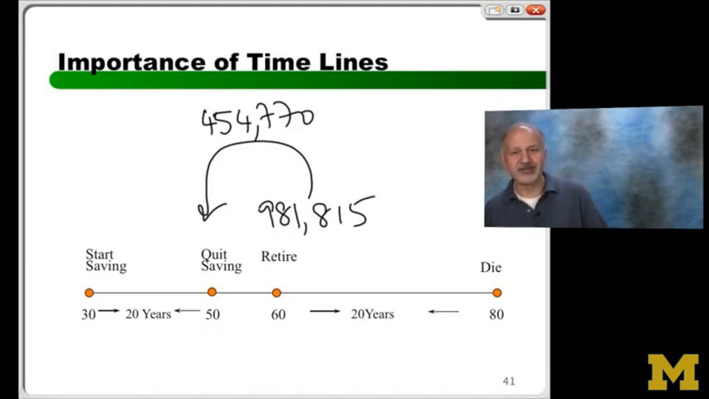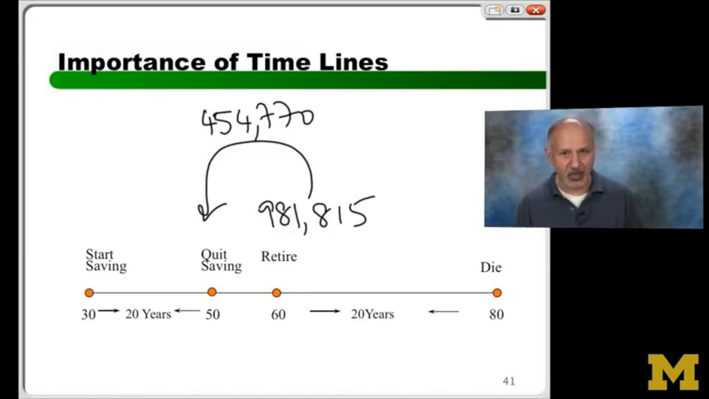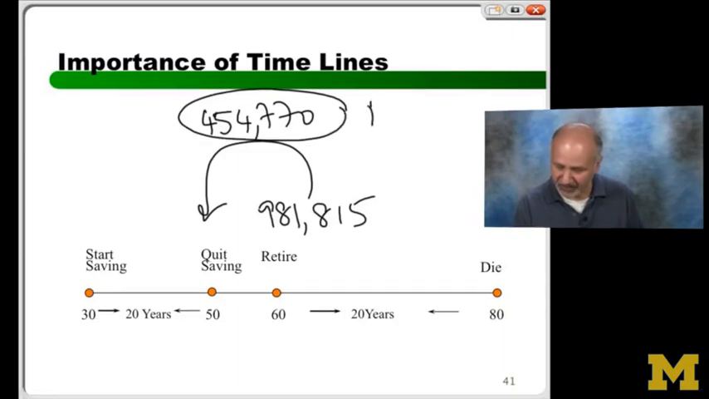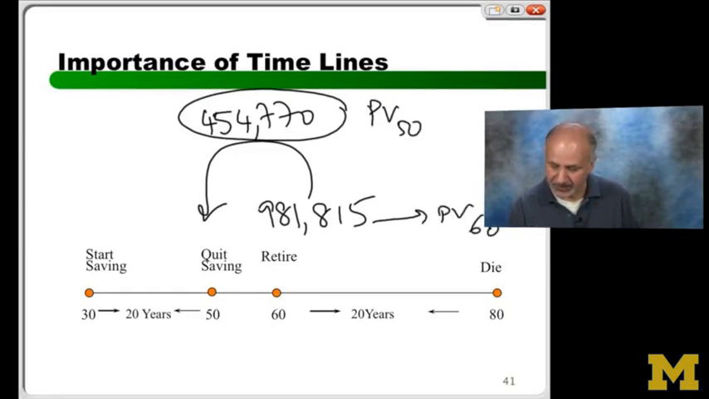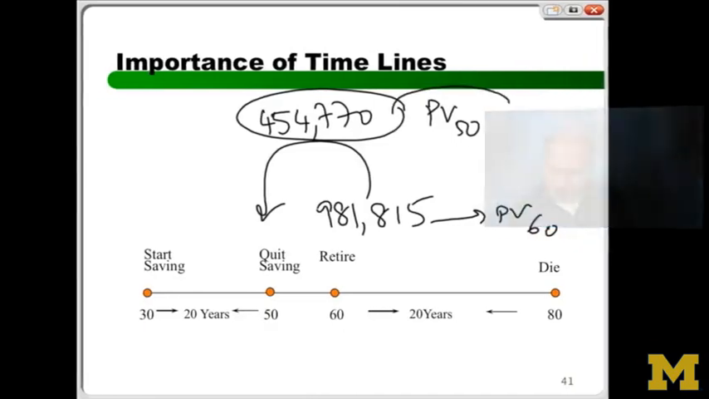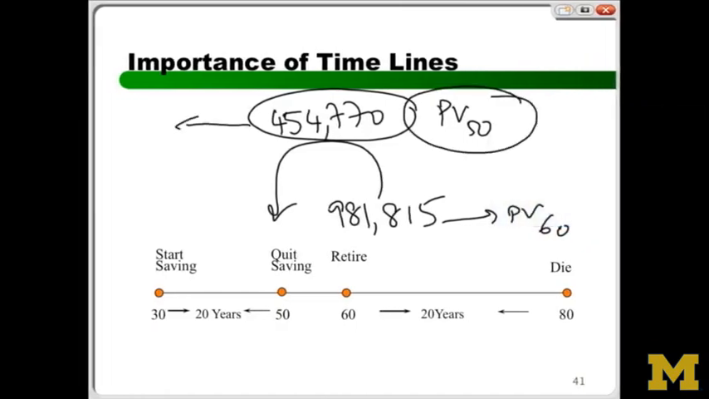Okay? So let's see what has happened. The magnitude, it's almost become half, right? Actually, less than half. And the reason is I'm discounting heavily at 8%. Now I'm almost done. Why? Because this PV is in year 50, this PV is in year 60, but if I know this PV in year 50, it can become the future value of this problem.